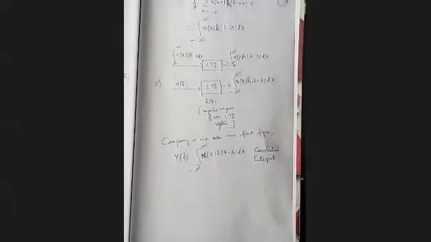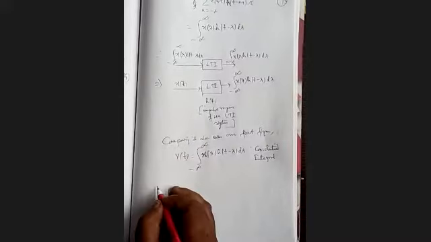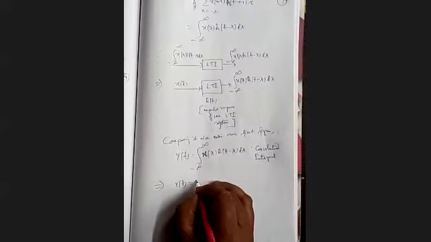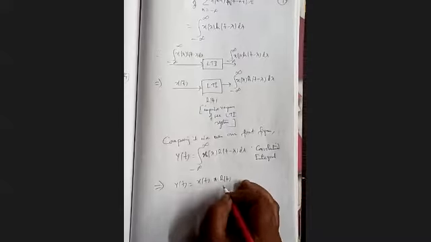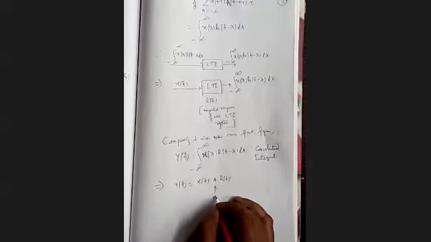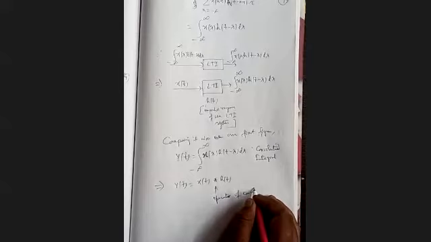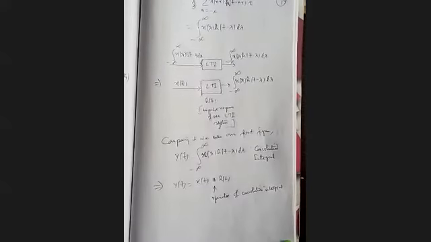This operation can be represented in a simple form as x(t) convolved with h(t). Star is the convolution integral operator. So it is the operator of convolution integral.